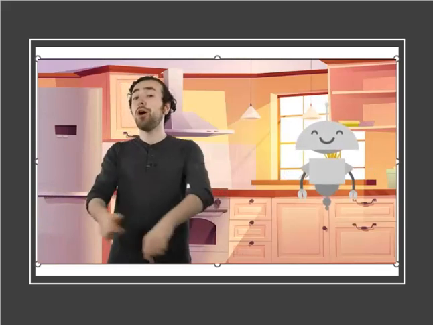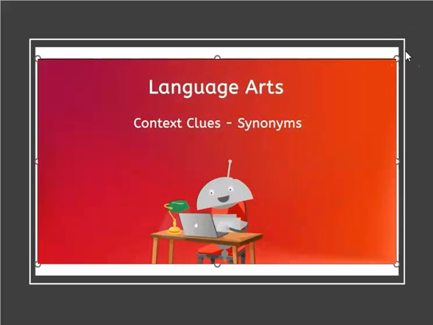Mia, what is it? We're not talking about cinnamon roll context clues. Oh, that's right. Synonym context clues, not cinnamon. That still sounds exciting, just a lot less tasty. All right, friends, let's learn all about synonym context clues. I admit I made a pretty silly mistake. I heard cinnamon instead of synonym.